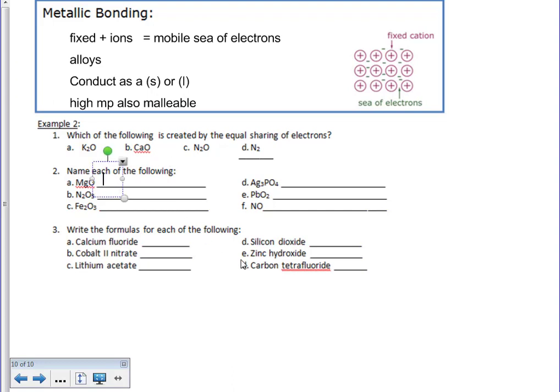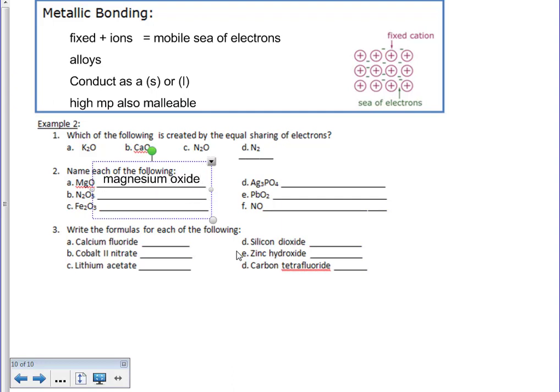Naming each of the following. Remember, these first ones that we're looking at are ionic, so based off of them being ionic, we can identify them rather quickly. In this case, we have magnesium with a +2, oxygen with a -2, therefore creating magnesium oxide.